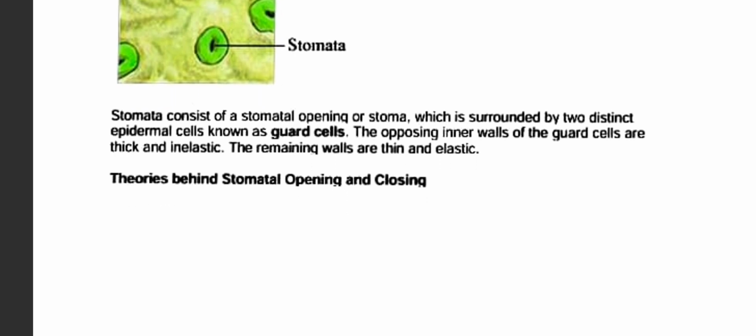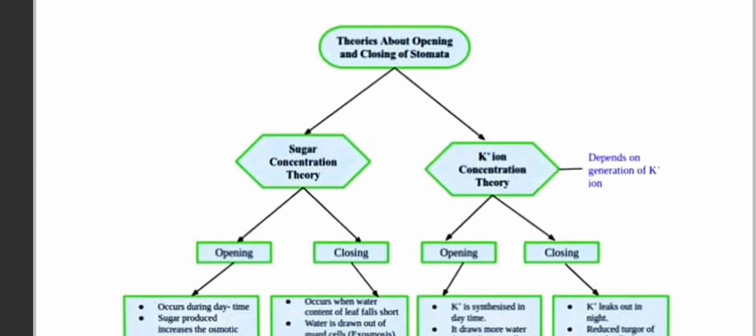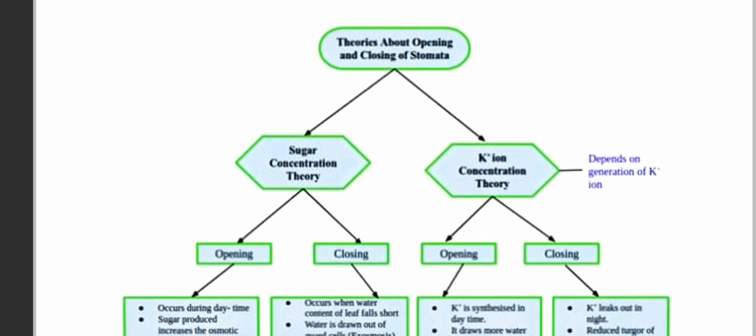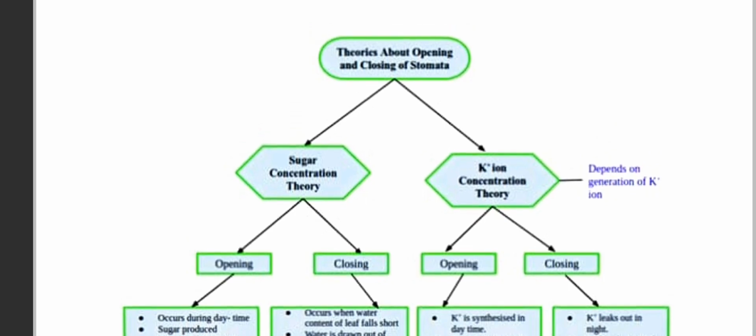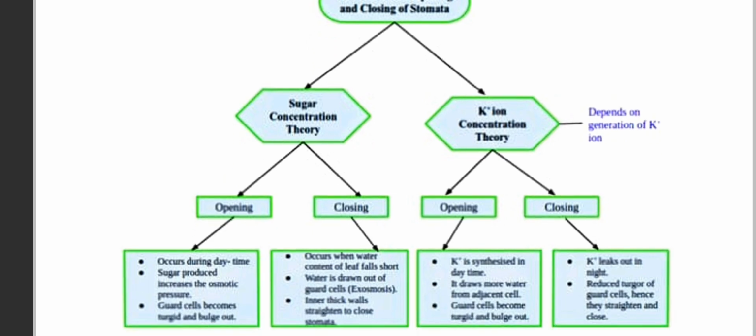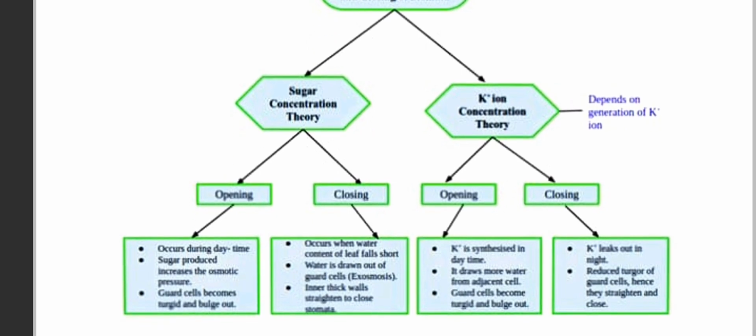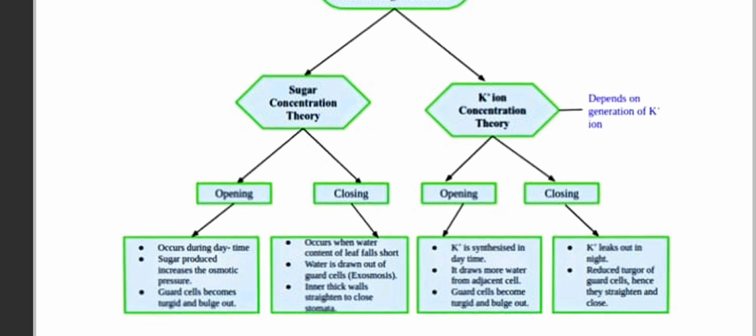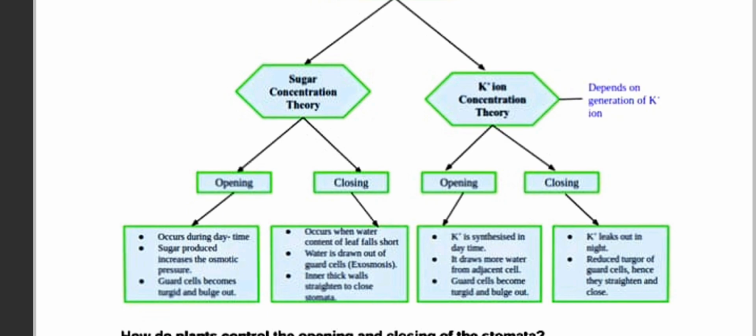Now the theory behind stomatal opening and closing, we will do that. Okay, so the theory about opening and closing of stomata. Sugar concept theory: opening and closing occur during daytime. Sugar produced increases osmotic pressure. Guard cells become turgid and burst out. Closing occurs when the water content of the leaf falls short. Okay, water is drawn out of the guard cells.